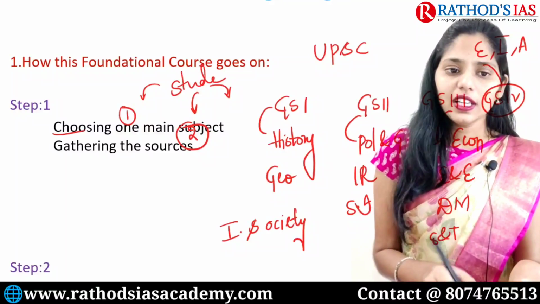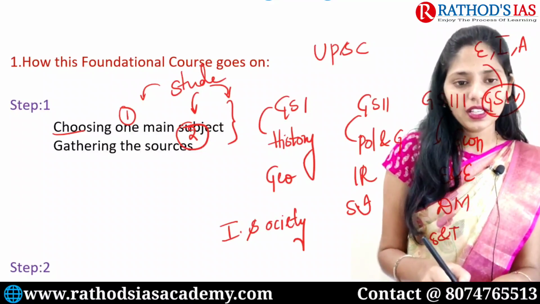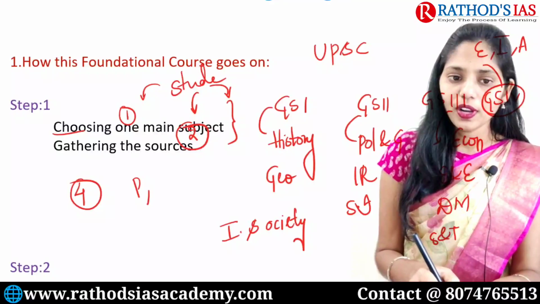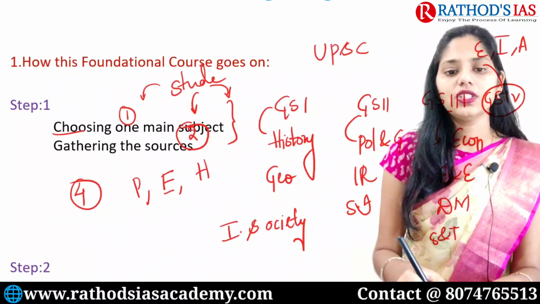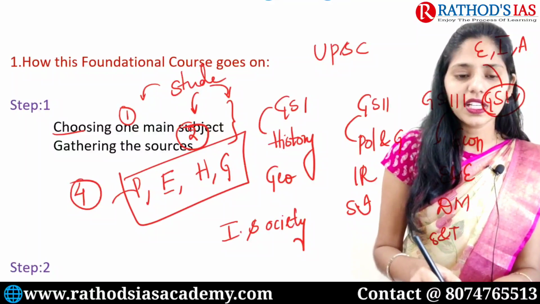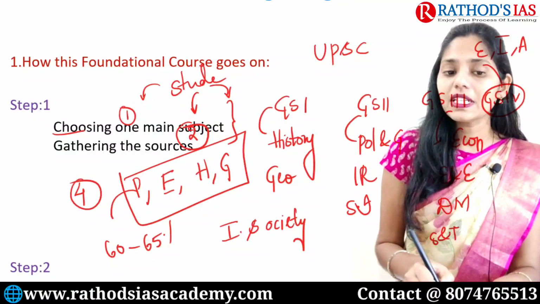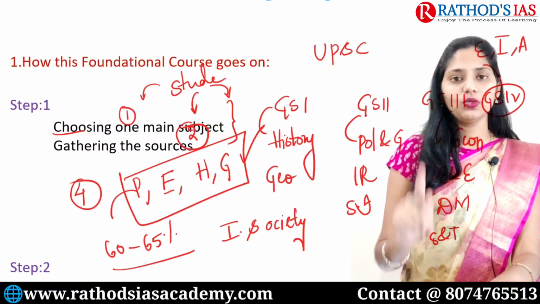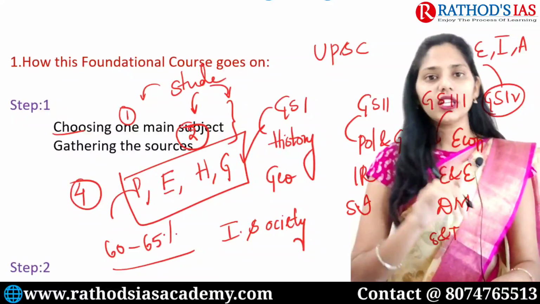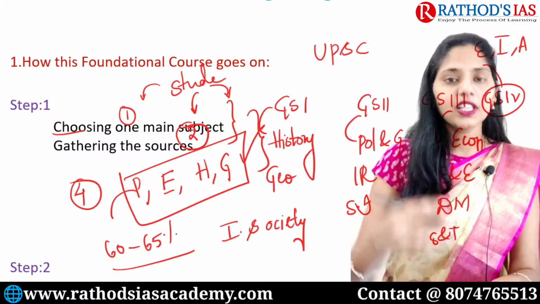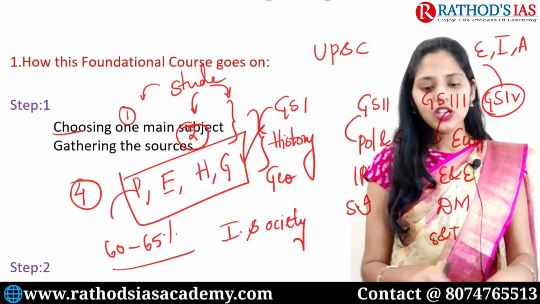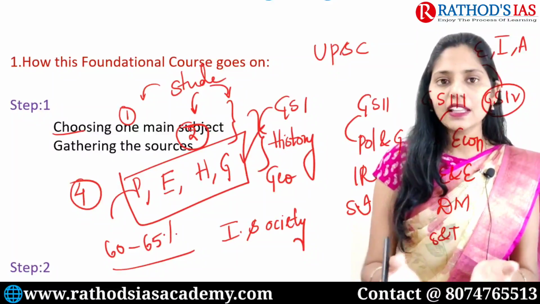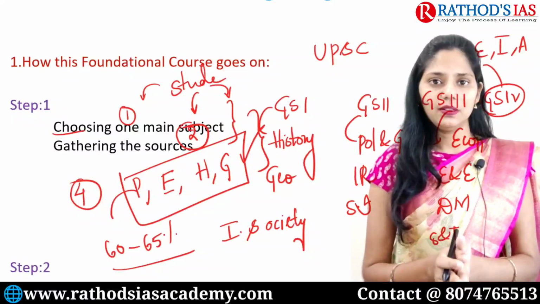In this step 1, we will tell you about the importance of 4 subjects. Those 4 subjects are polity, economy, history and geography. These 4 subjects form 60 to 65% of your UPSC examination. First we will ask you to select 1 or 2 subjects from these 4 key subjects. After that, we will give you the list of sources you have to follow from NCERT as well as standard books. Later, in the next step, you will gather those NCERTs and standard books.